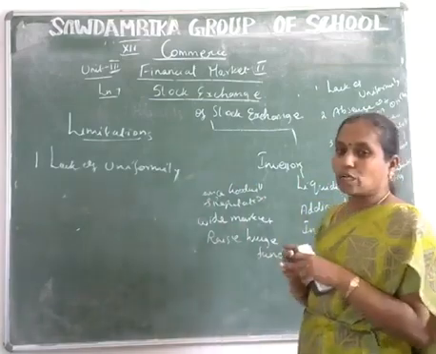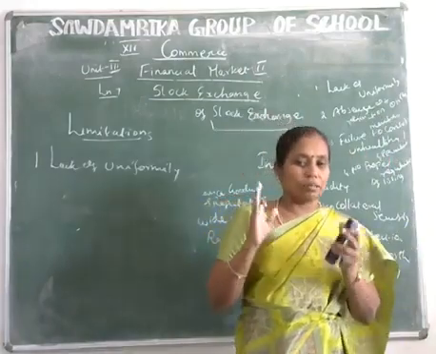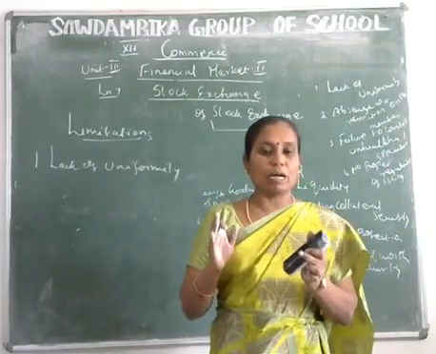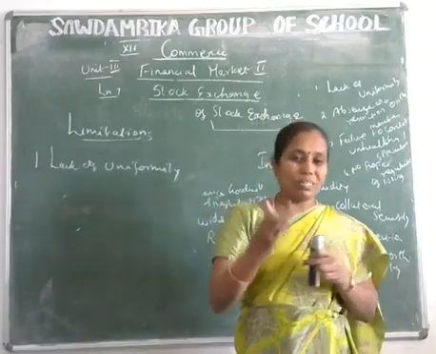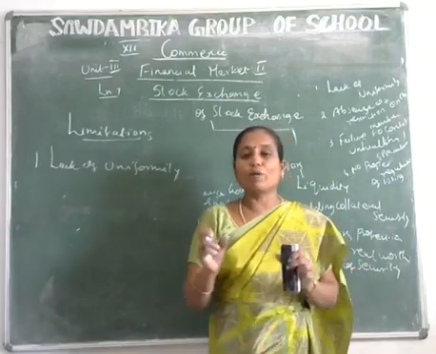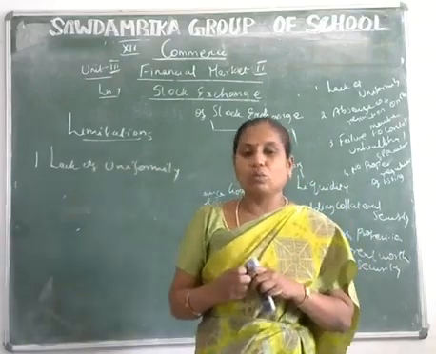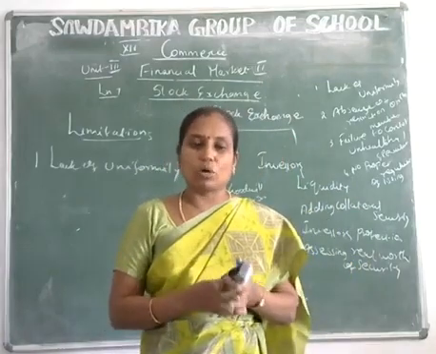So there are no proper regulations in the listings. What does listing mean? Inclusion of the name of a company in the official trade list is listing. All the companies must come under the listings. This is also a failure, with no proper regulation in the stock exchanges. So these are the benefits and limitations of the stock exchanges.